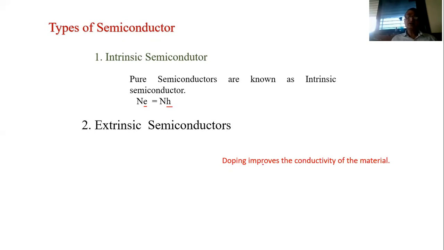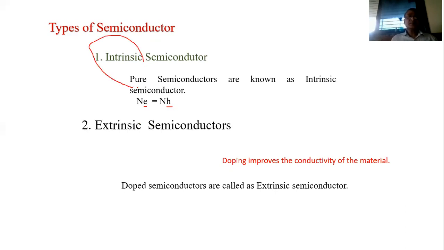The semiconductors formed are called extrinsic semiconductors. Doped semiconductors are known as extrinsic semiconductors. Now let us recall briefly.